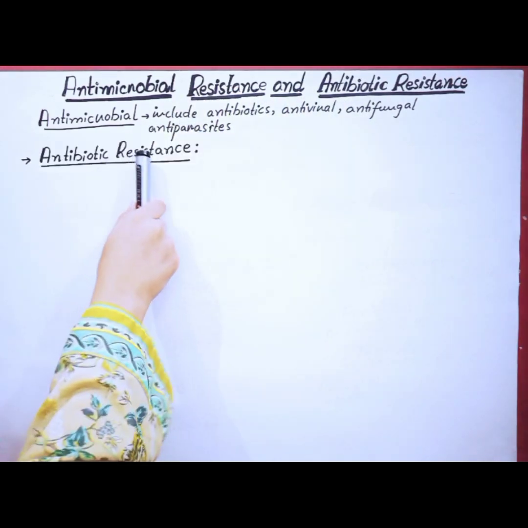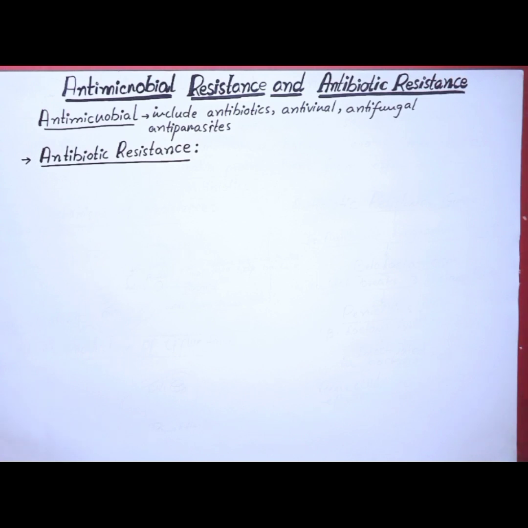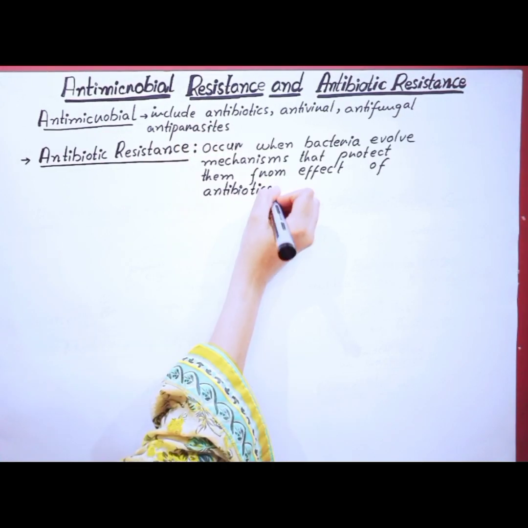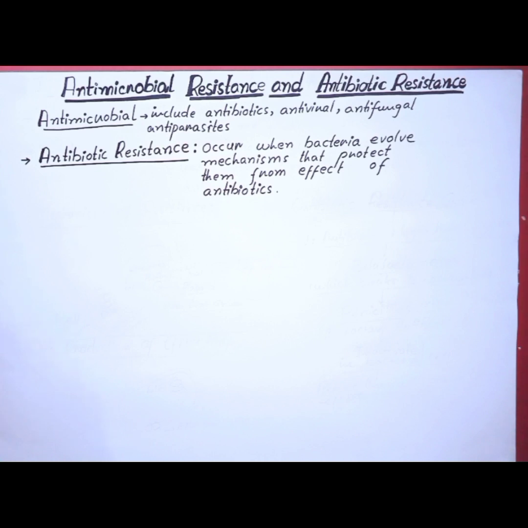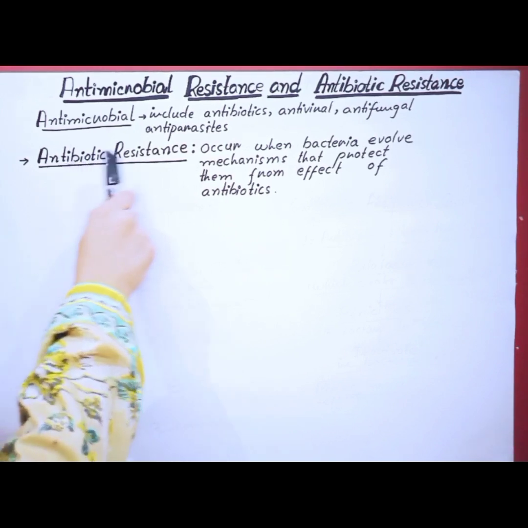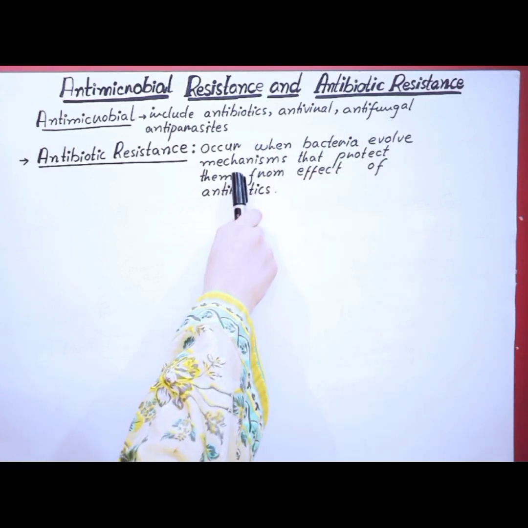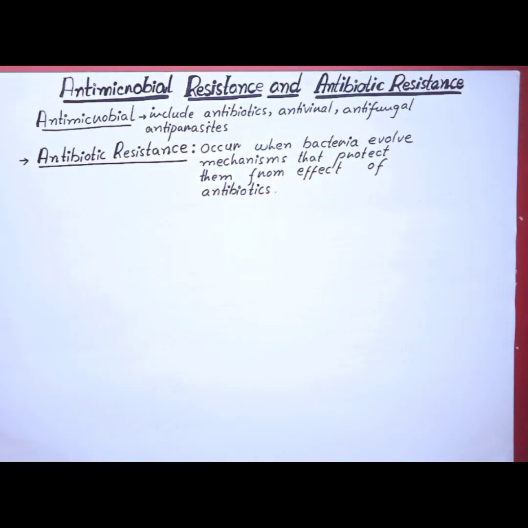Why does this antibiotic resistance occur? Antibiotic resistance occurs when bacteria evolve mechanisms to protect themselves from the effect of antibiotics, from the effect of the drugs that we use against them.